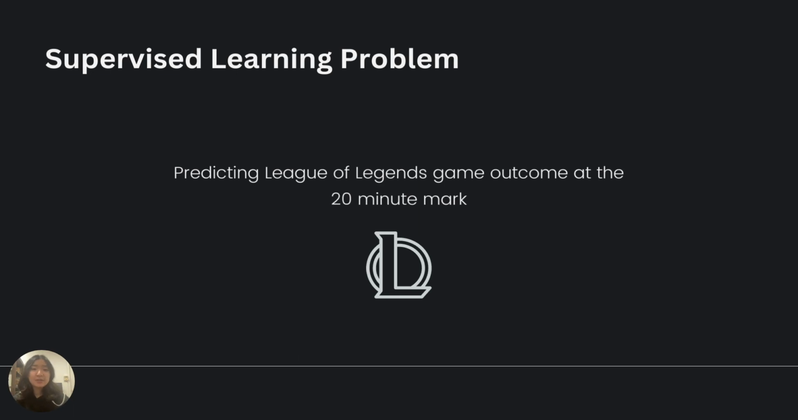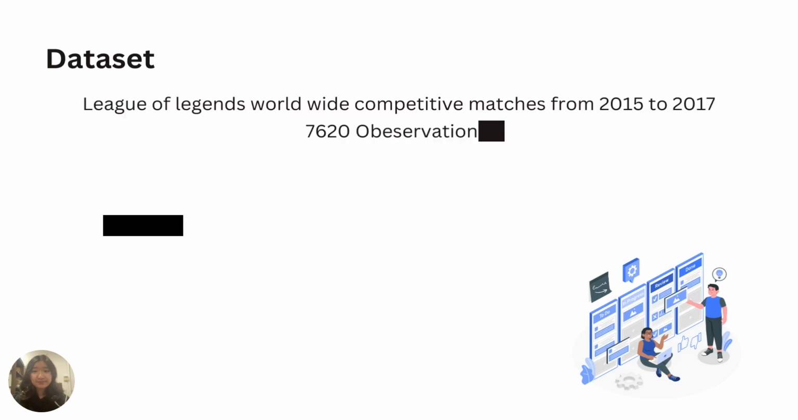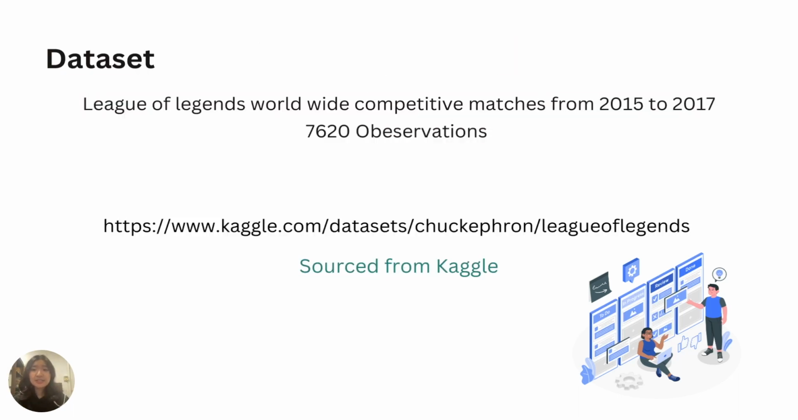The supervised learning problem we are going to look into is game prediction, given what has happened since the start of the game all the way to the 20-minute mark. The dataset used is the League of Legends dataset sourced from Kaggle. It recorded competitive matches from 2015 to 2017, totaling 7,620 observations.